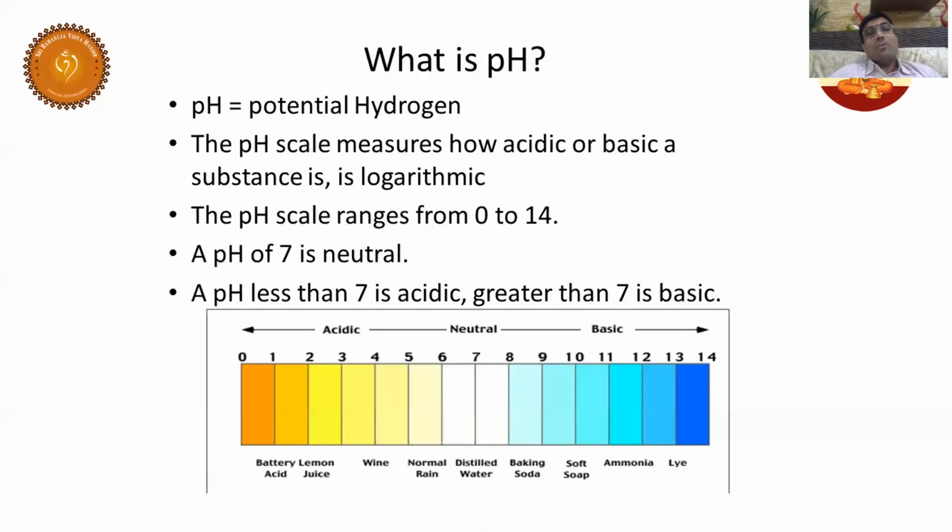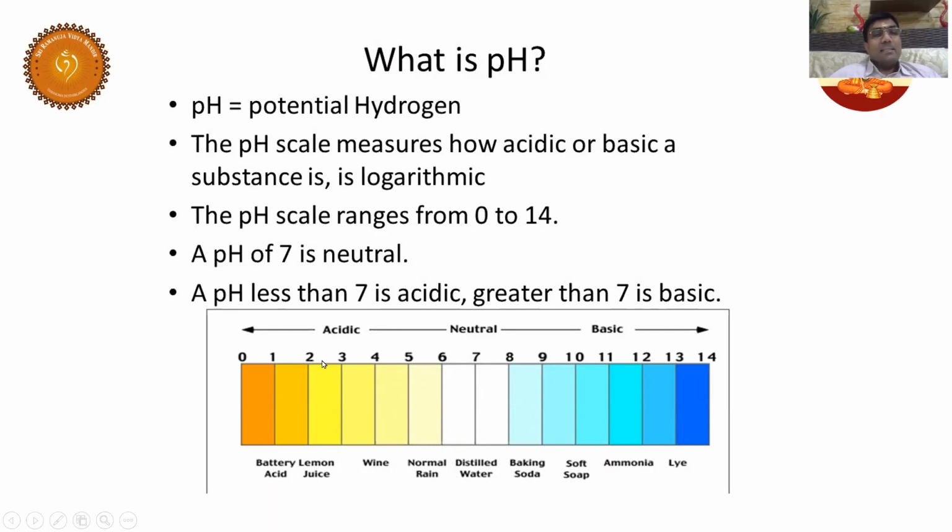And pOH is the negative logarithm of hydroxyl ion concentration, which you are going to see in the next session. The pH scale ranges from 0 to 14. All the solutions, liquids and gases will basically be within this range. When pH is less than 7, it is acidic. When pH is greater than 7, it is basic. When pH is 7, it is neutral.